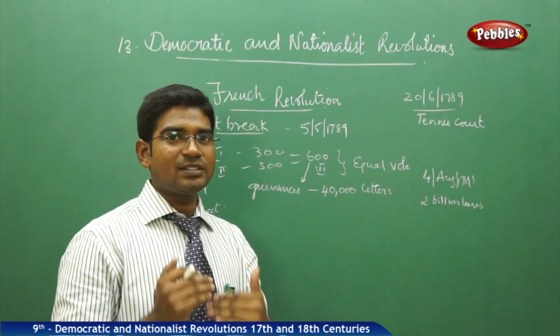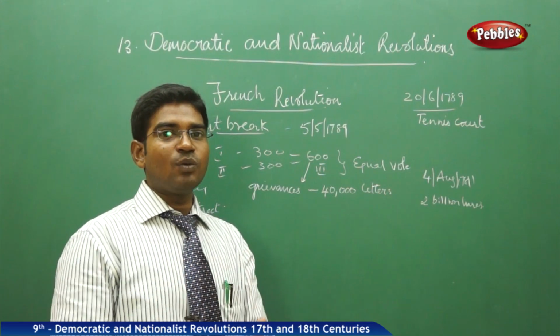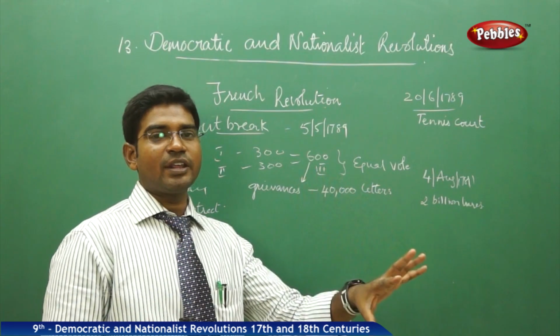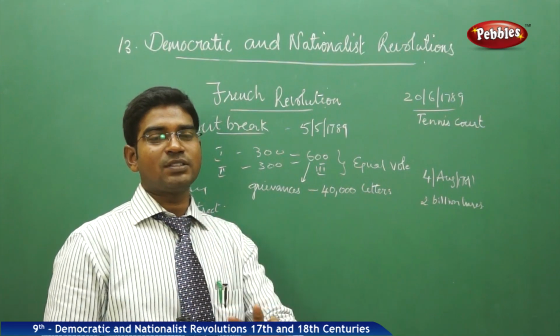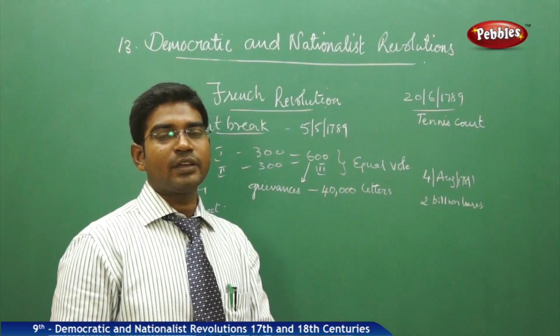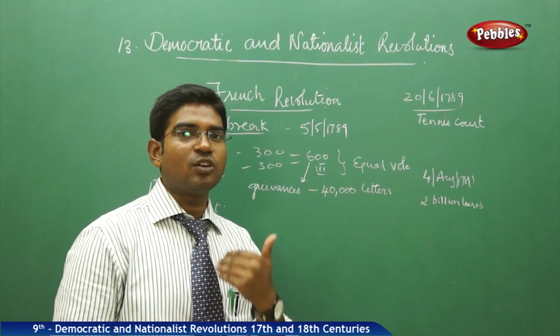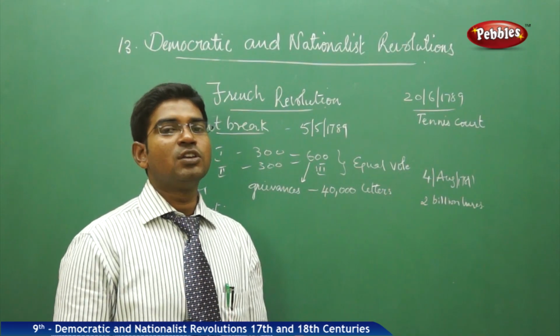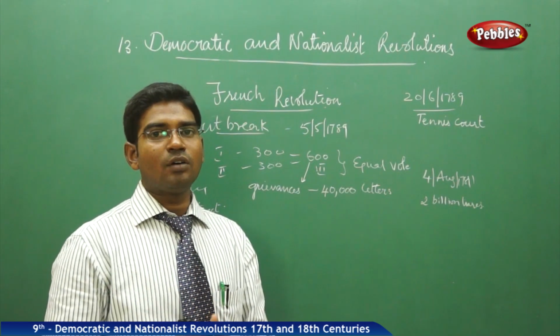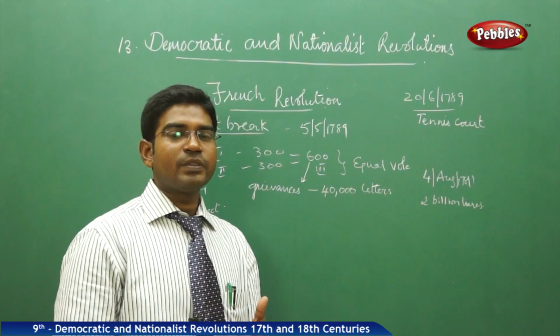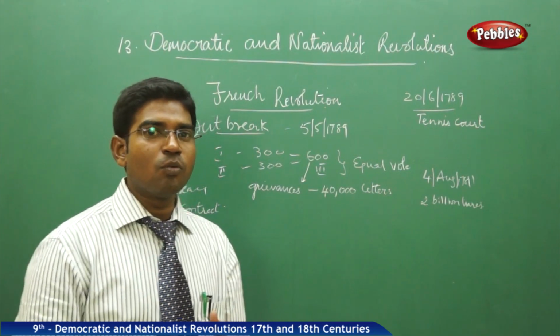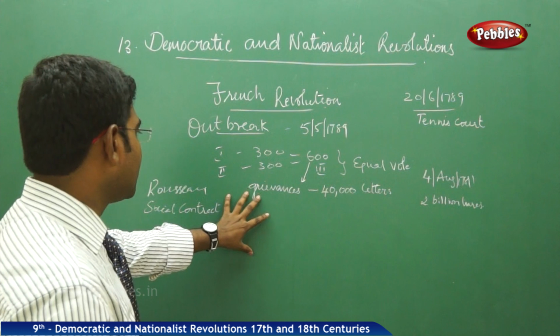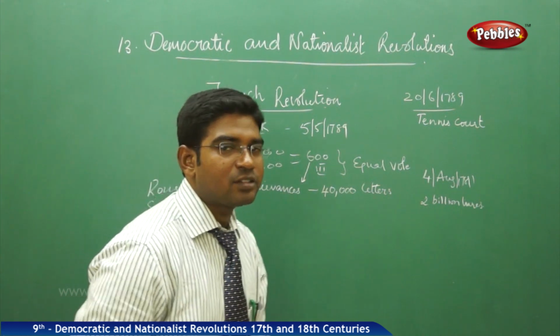But now the third estate people started to demand equal voting rights. They said, like they have 300 people, we have 300 people, so we have 600 in total, we shall have the voting right. Then you can go for the opinion of whether you have to go with it or not. But the king wanted to go with the old pattern, so he rejected the view of the third estate people. Now the third estate people started to move out of the venue because their issues were not addressed properly.